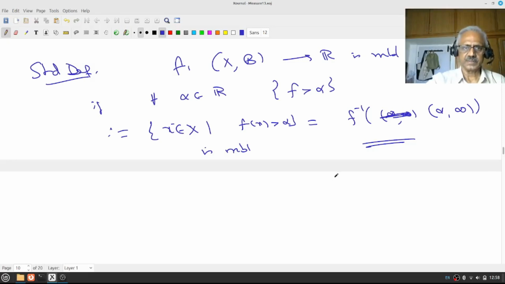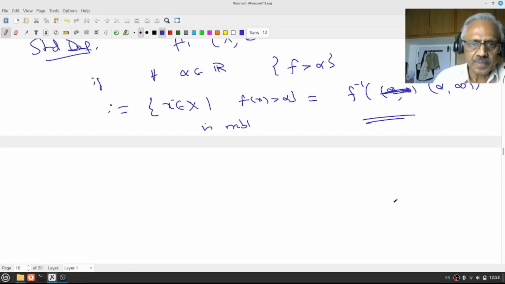Please understand this. This is the standard definition. We will prove it as a theorem with the other equivalent conditions because they are all very important.